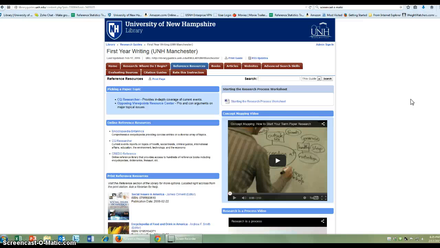Looking for background can also help you narrow down your topic. Sometimes students will have a topic in which they're interested, but it's too big to be able to cover in any meaningful way in, say, a 4 to 6 page paper. What these background resources can do is give you the context, but also help you find a way to focus that topic in a meaningful way.